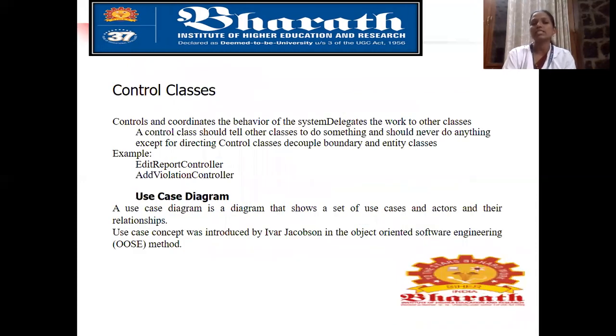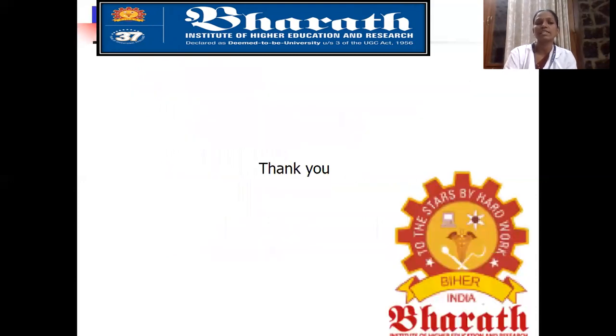Control classes control and coordinate the behavior of the system. Use case diagram is a diagram that shows the use cases and actors and their relationship.